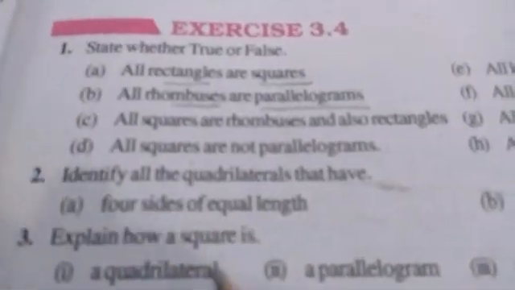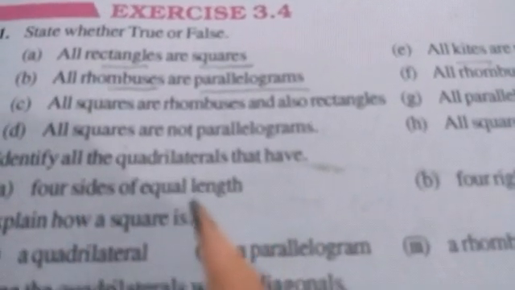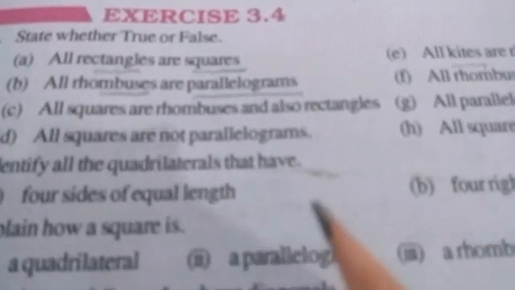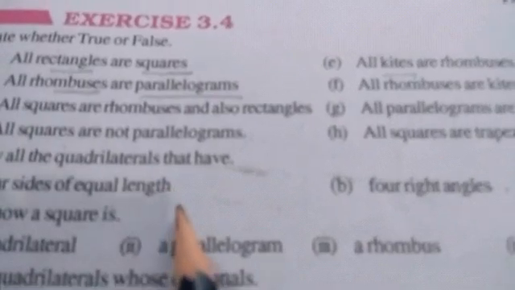Now, question number 2. Identify all the quadrilaterals that have 4 sides of equal length. There are 2 figures, square and rhombus. Rhombus has 4 equal sides and square also has 4 equal sides. Now B part: 4 right angles. There are only 2 figures, one is rectangle and the other one is square. I think you have understood. Quadrilateral means we have to take 4 sides which are equal: rhombus and square. And all the 4 angles should be 90 degree: that is square and rectangle.